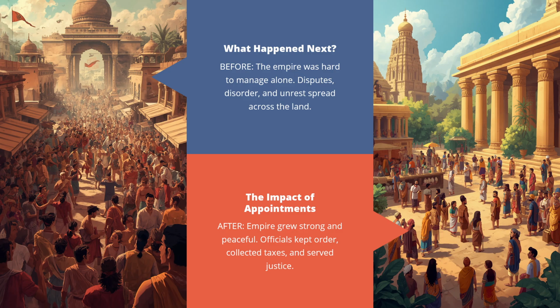What happened after Ashoka appointed these officials? His empire became stronger. People were happier because problems were solved faster. The officials worked hard in their jobs. They helped spread Ashoka's ideas of peace, respect, and non-violence. The empire grew peaceful and well-organized. Ashoka's appointments made a big difference.